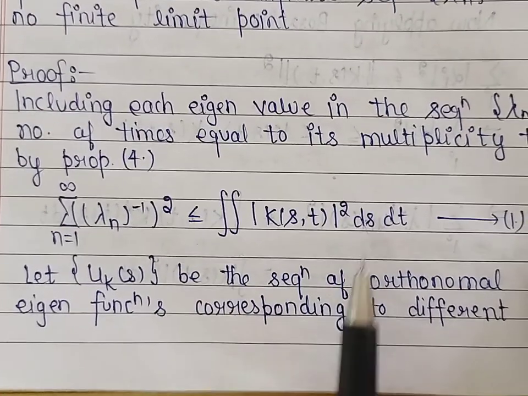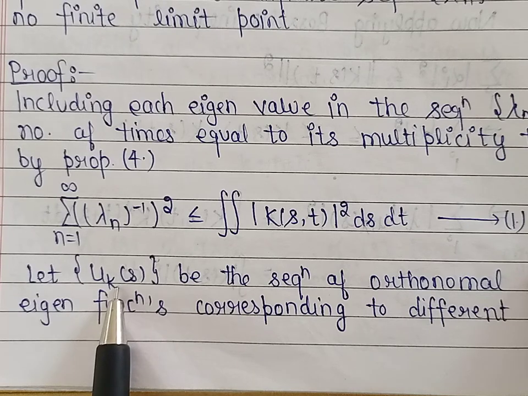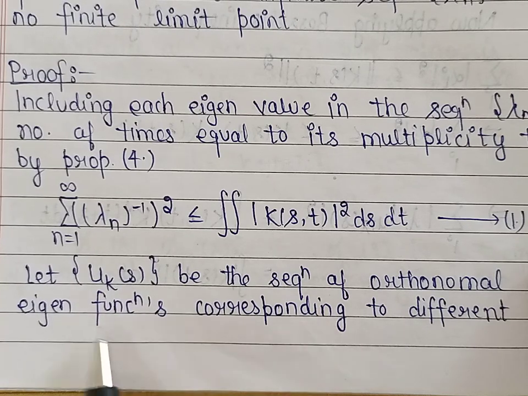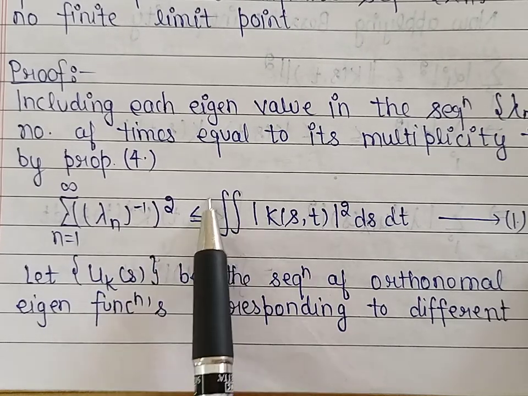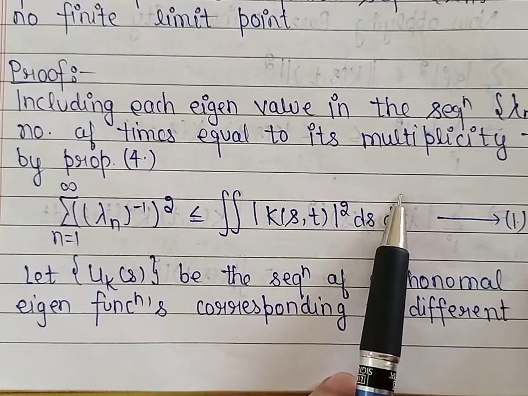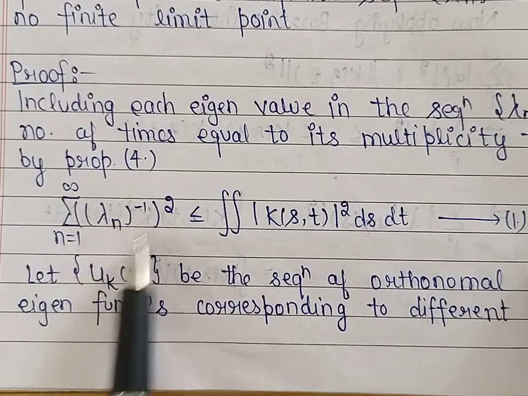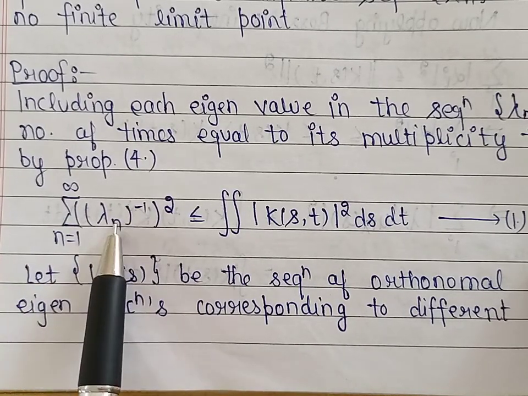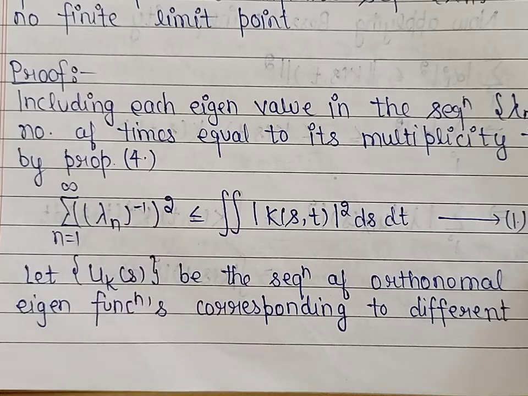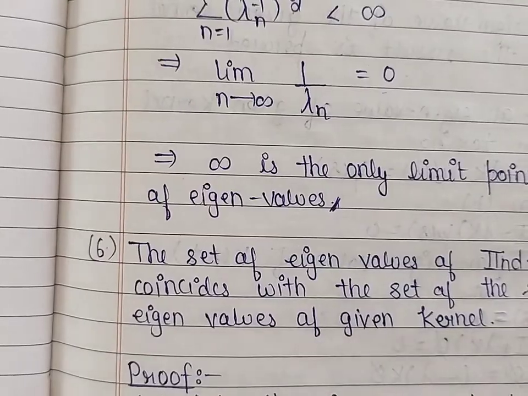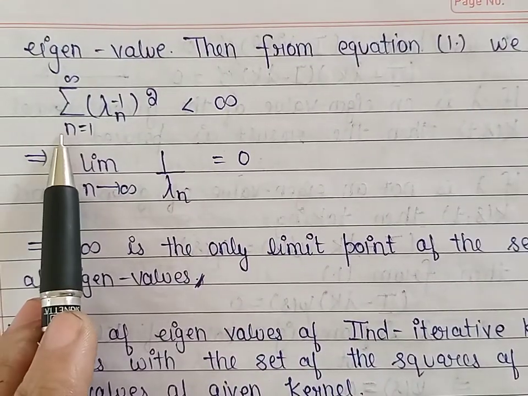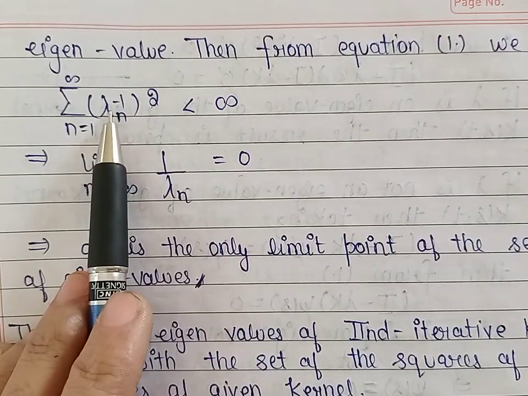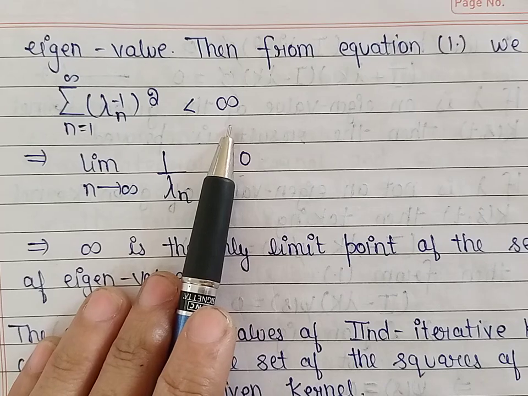Now if we take u k to be the sequence of orthonormal eigenfunctions corresponding to different eigenvalues, then from this equation, because this quantity is finite, this sum of lambda n inverse whole square will also be finite. So we get summation n varies from 1 to infinity of lambda n inverse whole square is finite.